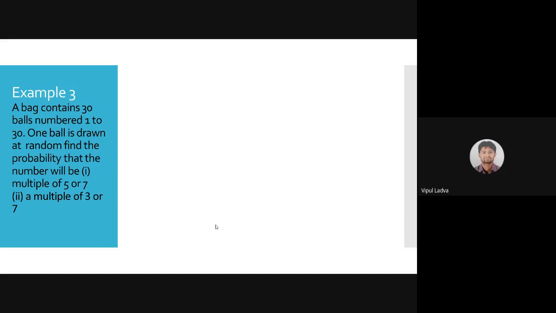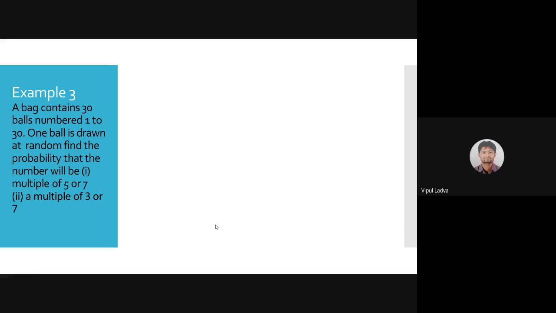Now, let me take one more example. This should be our last example for today's session, and we'll end our session here. A bag contains 30 balls, numbered 1 to 30. Each ball has one of the numbers from 1 to 30. Now, one ball is drawn randomly. We are supposed to find the probability that the selected ball will be, first question, a multiple of 5 or 7, and second question, a multiple of 3 or 7.